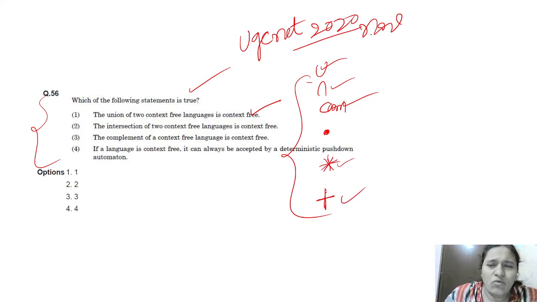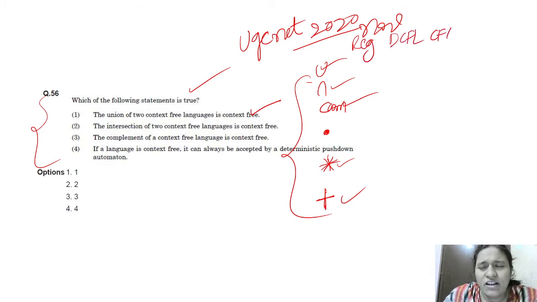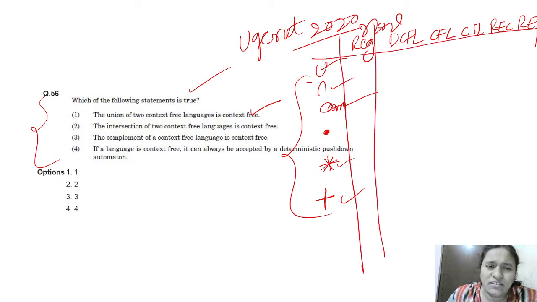Now this is regular, DCFL, CFL, CSL, recursive, and recursively enumerable. You have to remember this chart, then only you can easily answer this type of questions from closure properties. Regular languages are closed under all operations. DCFL is closed under only complementation.